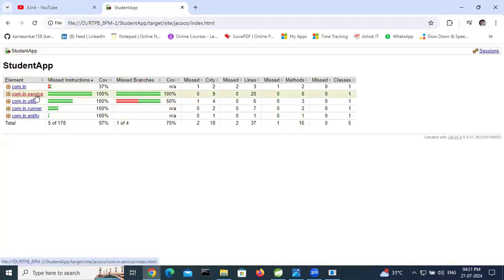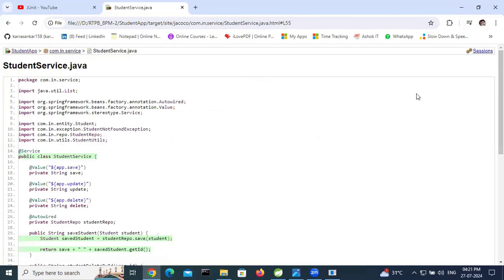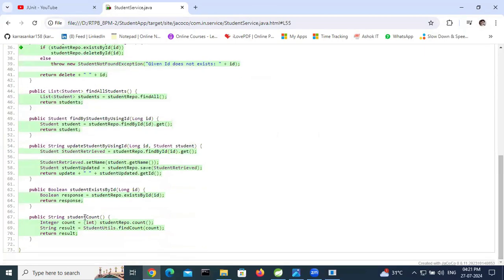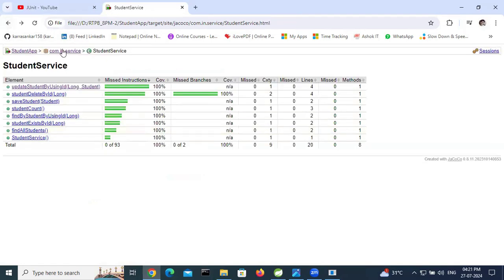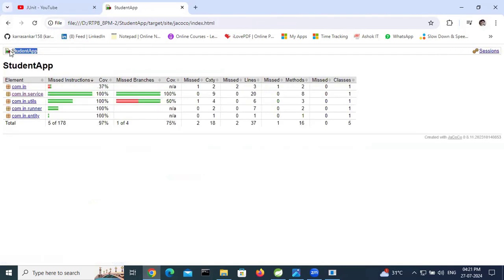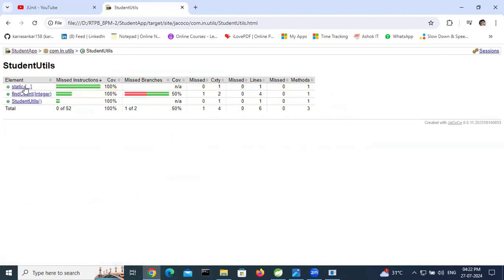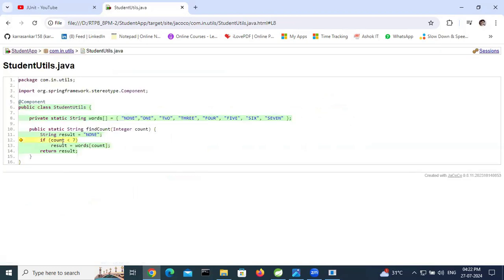Let's see the service class. Let's scroll down. See here, student count. So the student count code is 100% covered. This is the student app, right? Let's go to utils now. Some condition is not covered. Let's check what is not covered. See here, 1 or 2 branches missed. So this one is covered, when we pass student.